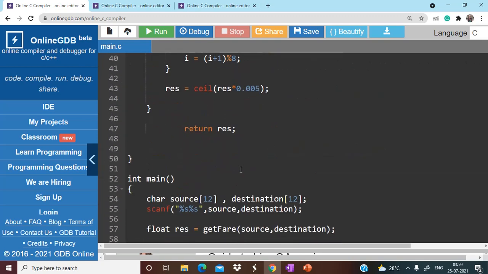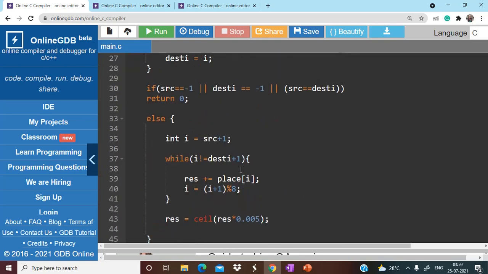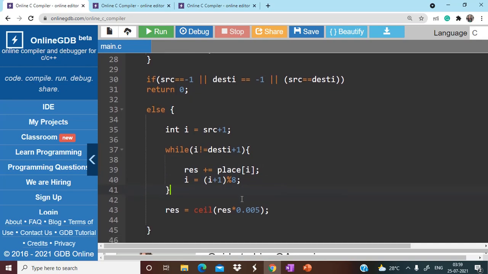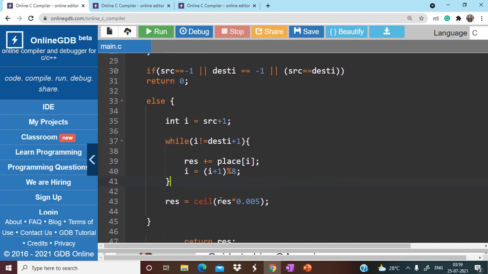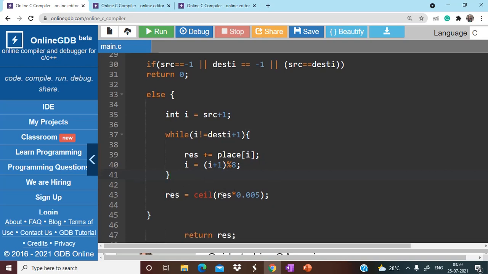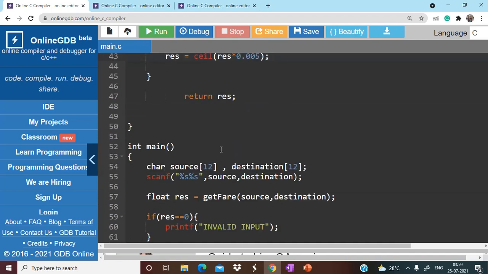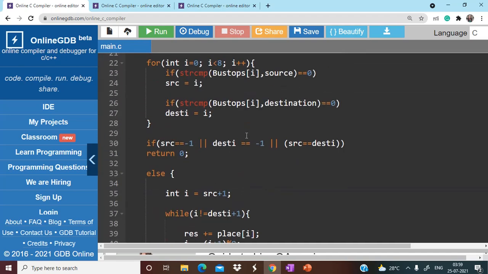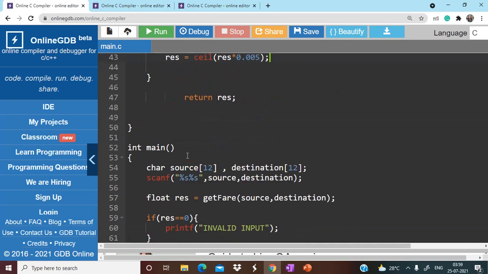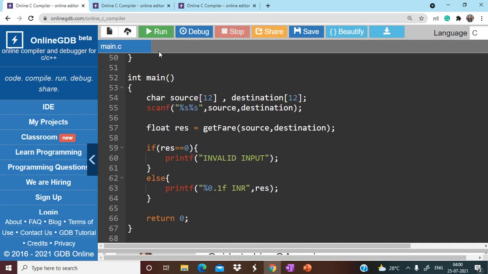So this is what we are doing here: first of all we add the ith element to our res variable, and this is how we are modifying the value of I. For calculation of the fare, we are simply multiplying this distance with 0.005, and after this you have to round this value as given in the question itself, and at the last I am simply returning this res value. So let's run our code now.